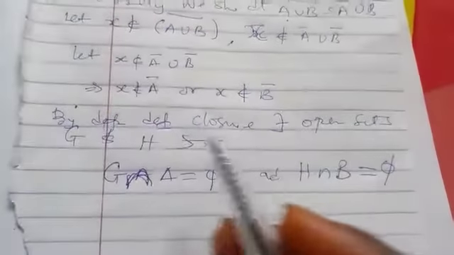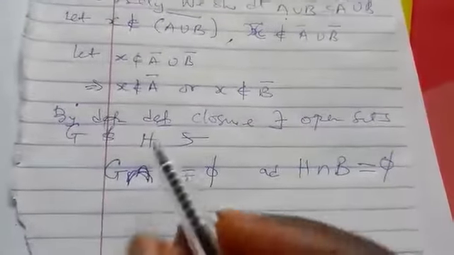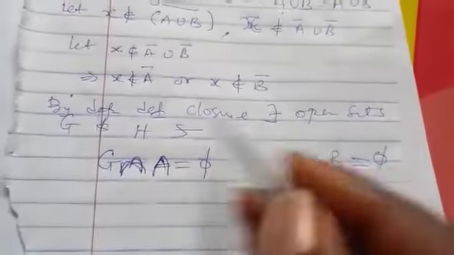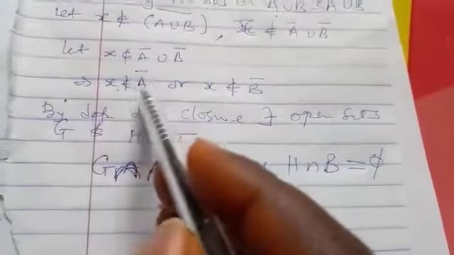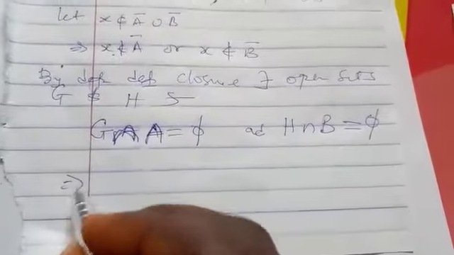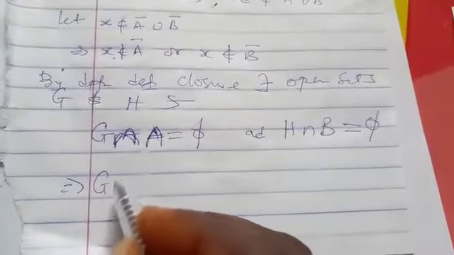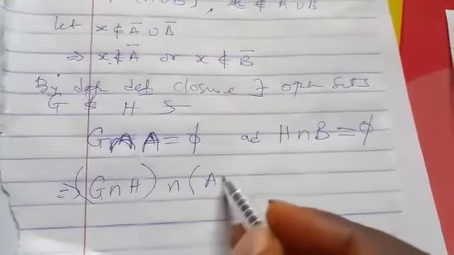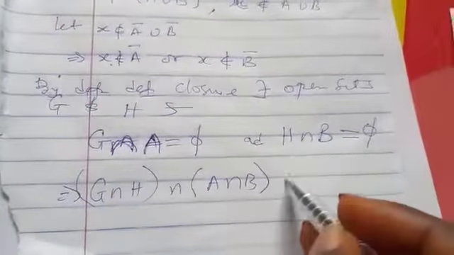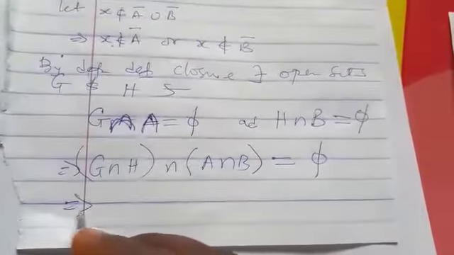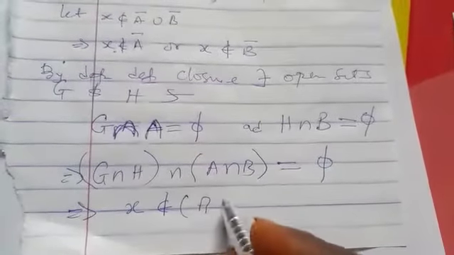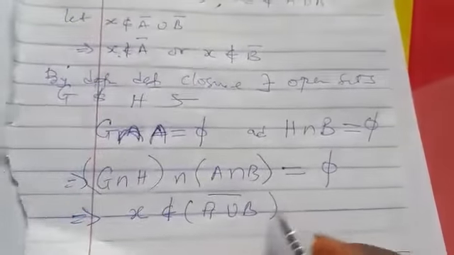So remember, in the definition of closure, it is not empty, but now it is empty because we have said S does not belong to it. Now, if we take the intersection of both sides, G intersection H intersection A union B will still be empty. And this simply means that S does not belong to A union B bar.